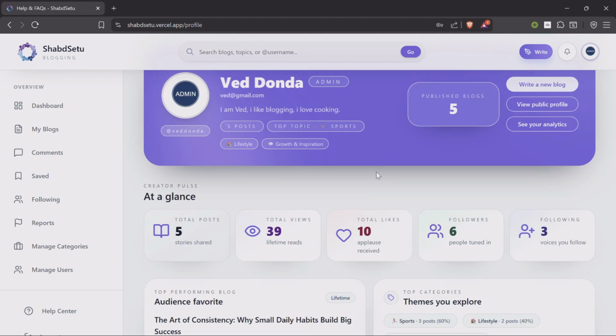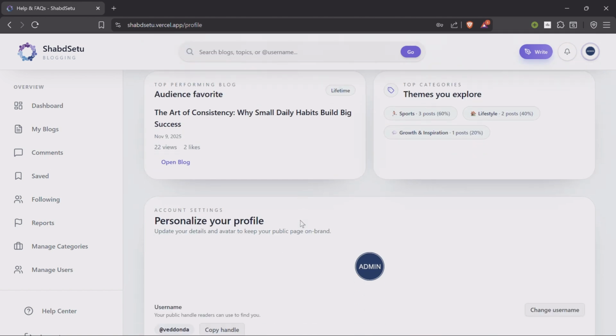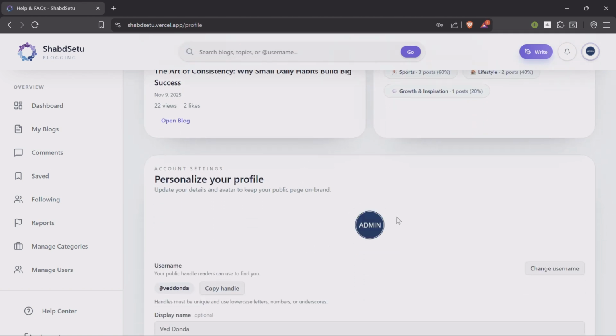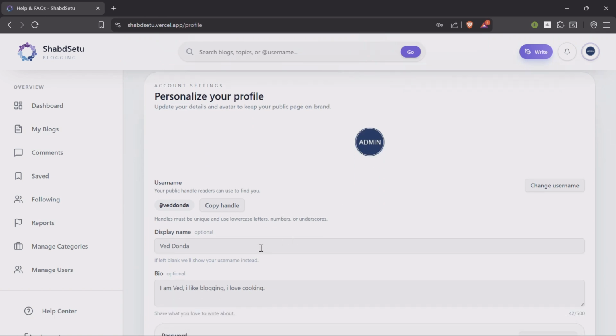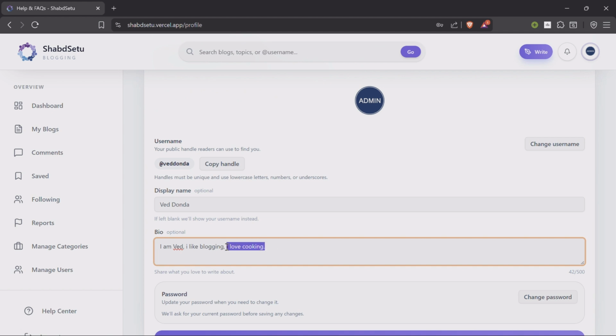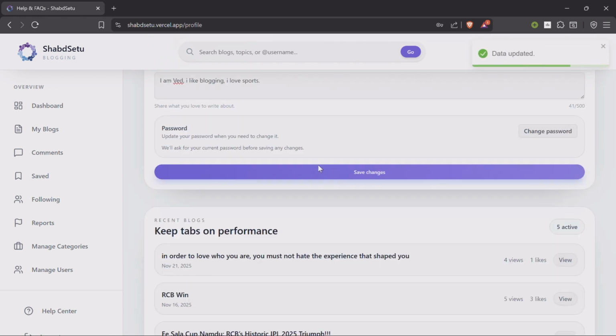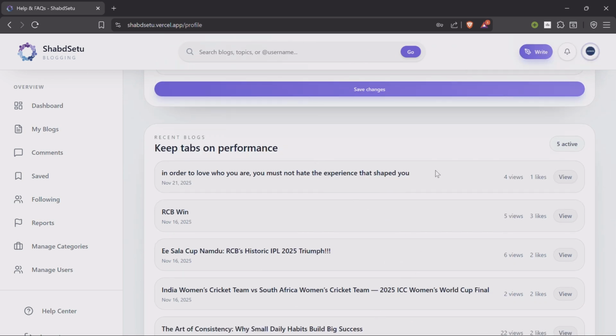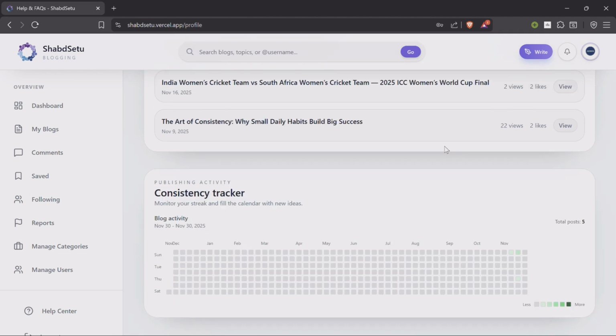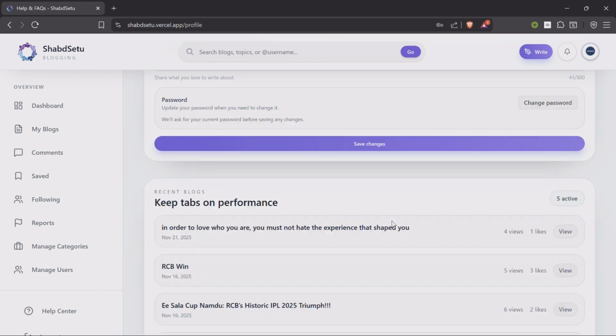In here, this is our private profile. The private profile has personalized features such as changing DP, username, display name, and bio. Let's say we want to change the bio to 'I love sports', and we have changed the bio. And we can also change the password here if we want to, and after saving the changes the data will be updated. Here are also blogs with their performances, and this is a consistency tracker which gives us the blog activity in calendar format, right?